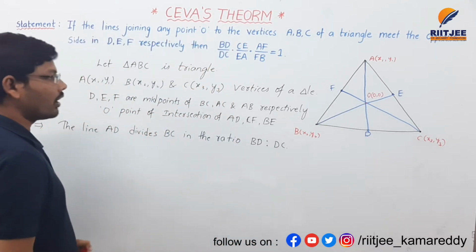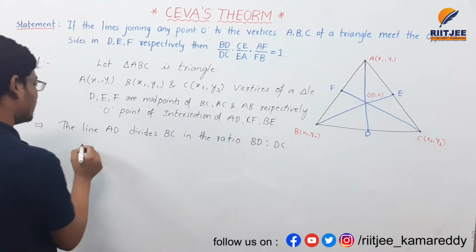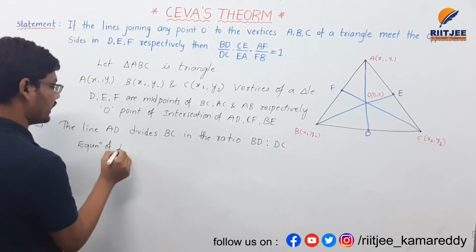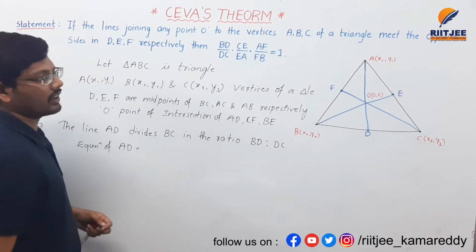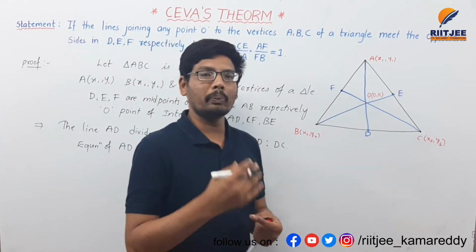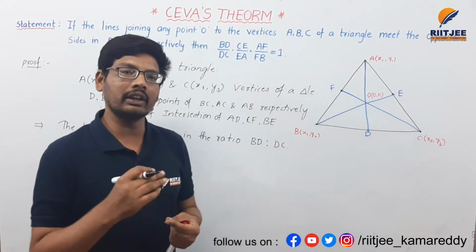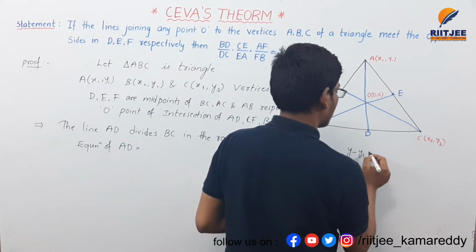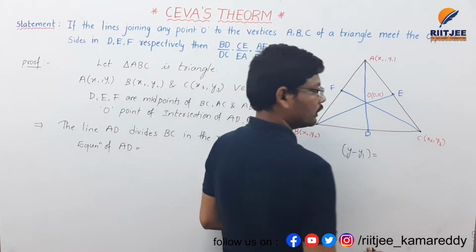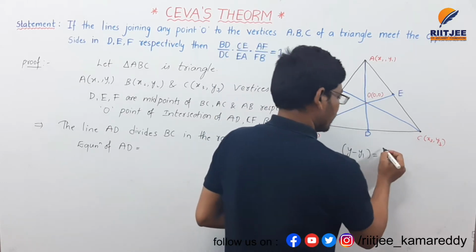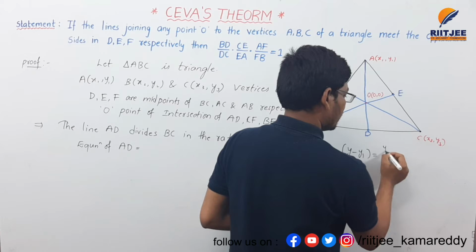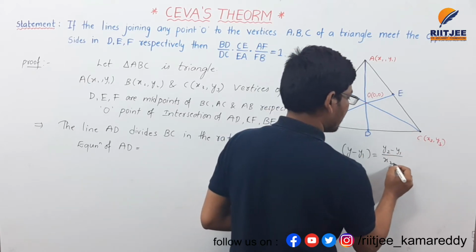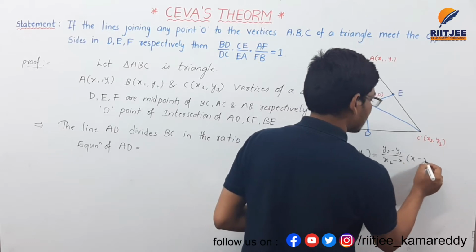It is passing through the origin. Whenever two points of a straight line are given, the equation of the straight line is y minus y1 equals y2 minus y1 by x2 minus x1 into x minus x1.